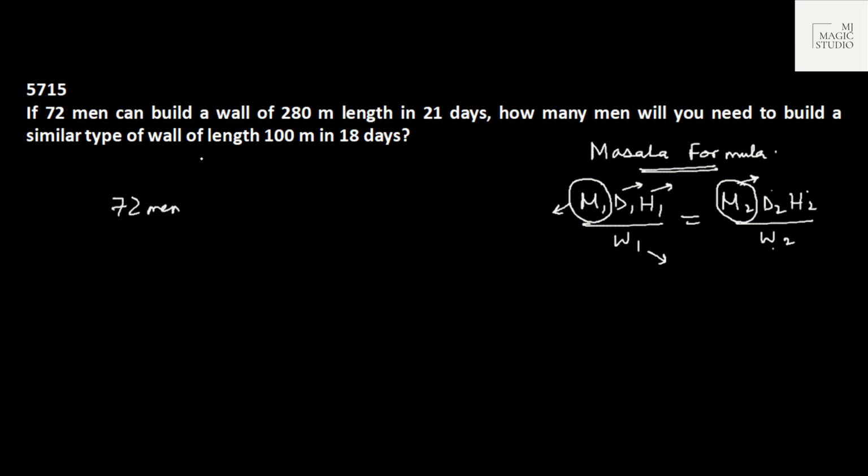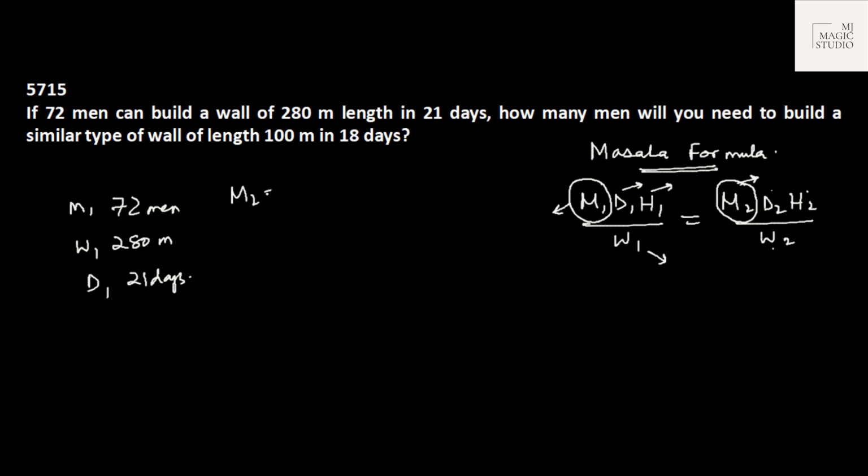72 men can build a wall of 280 meter. So this is M1, this is W1. In 21 days. We are given only days, no hours are mentioned. So from the formula, we will delete the hours, taking it as 1, 1. And then the formula to be used would be M1 D1 by W1 equals M2 D2 by W2.